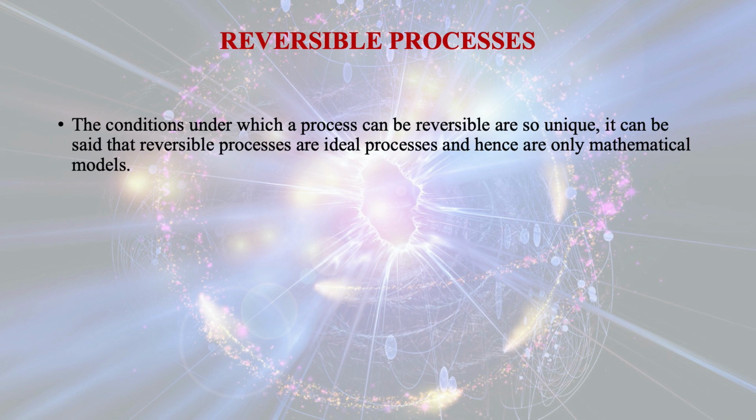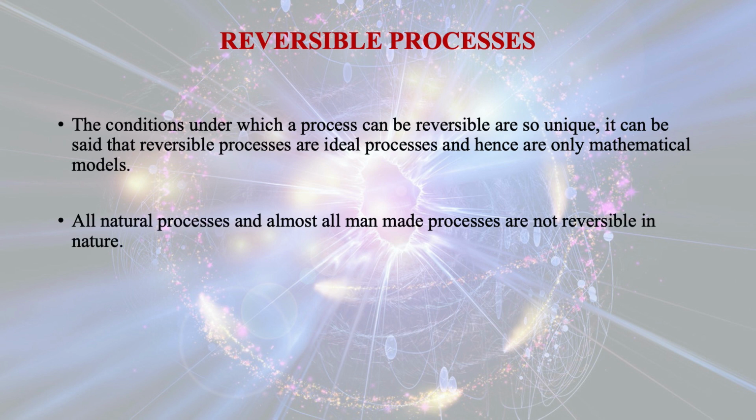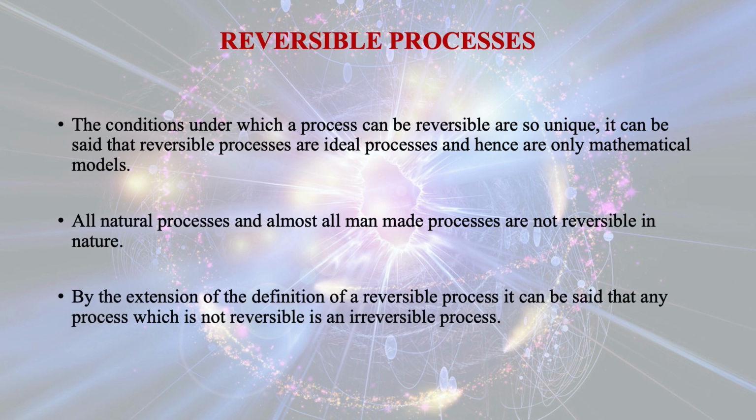The conditions under which a process can be reversible are so unique that it can be said that reversible processes are ideal processes and hence are only a mathematical model. All natural processes and almost all man-made processes are not reversible in nature. By extension of the definition of a reversible process, it can be said that any process which is not reversible is an irreversible process.